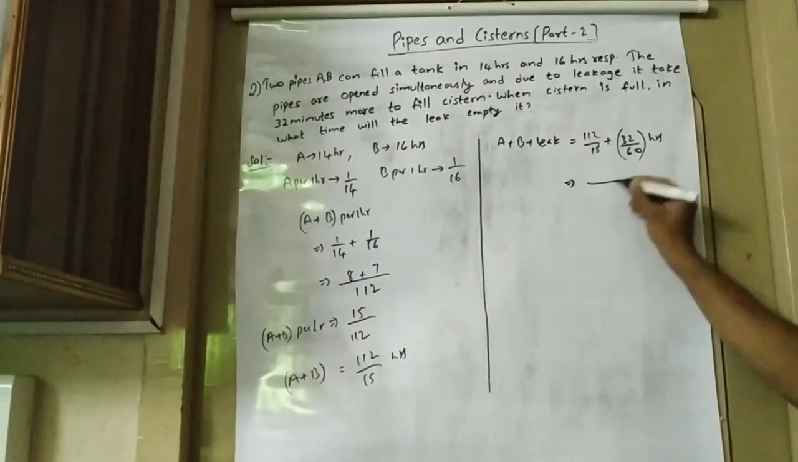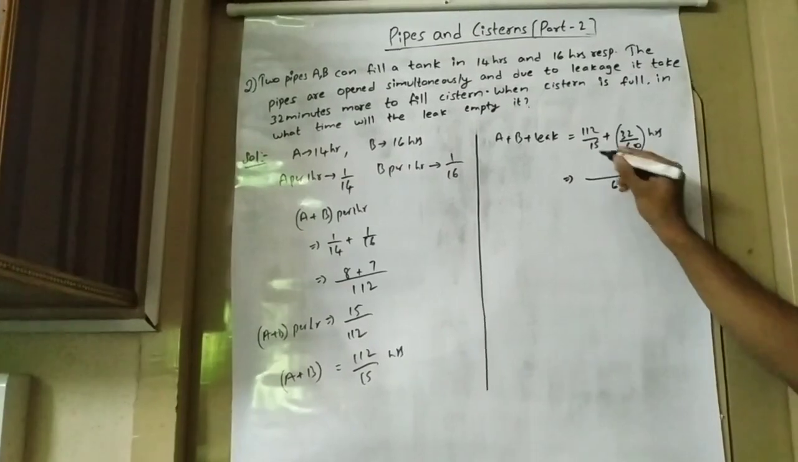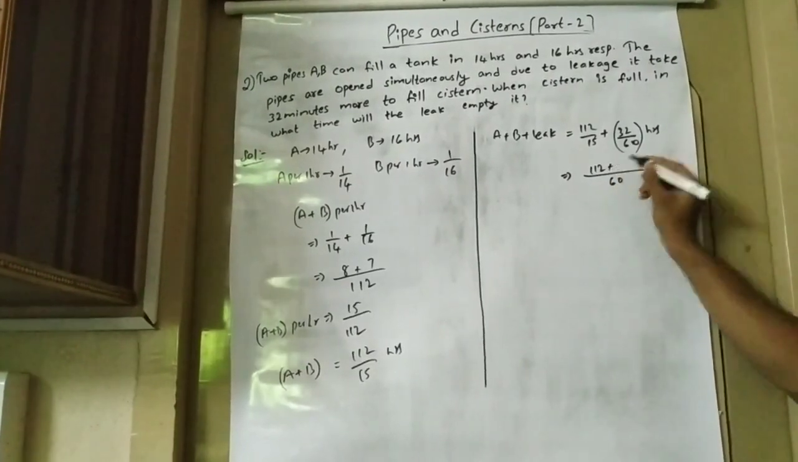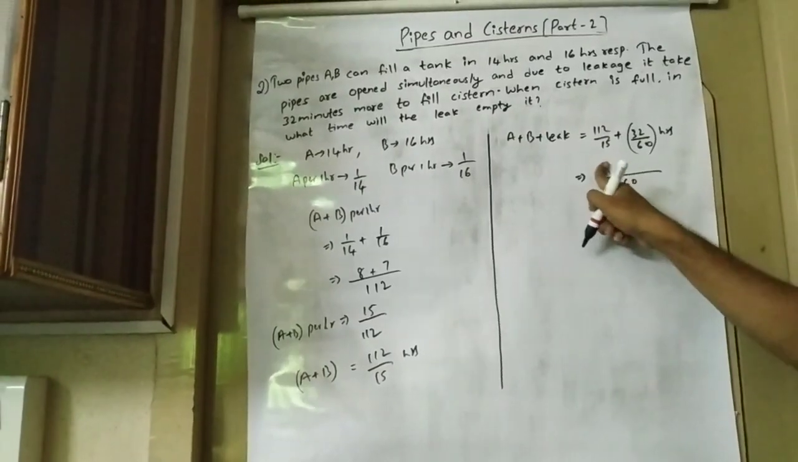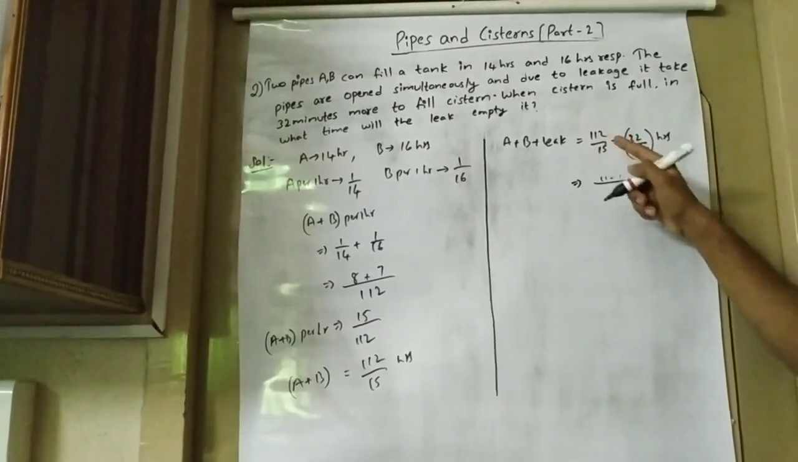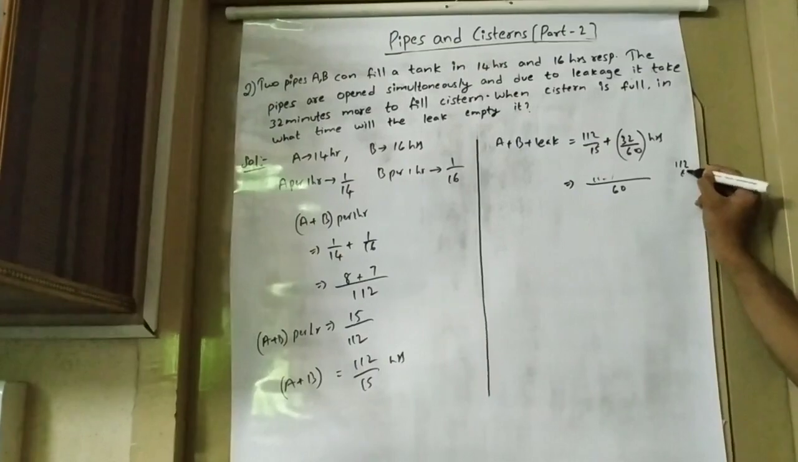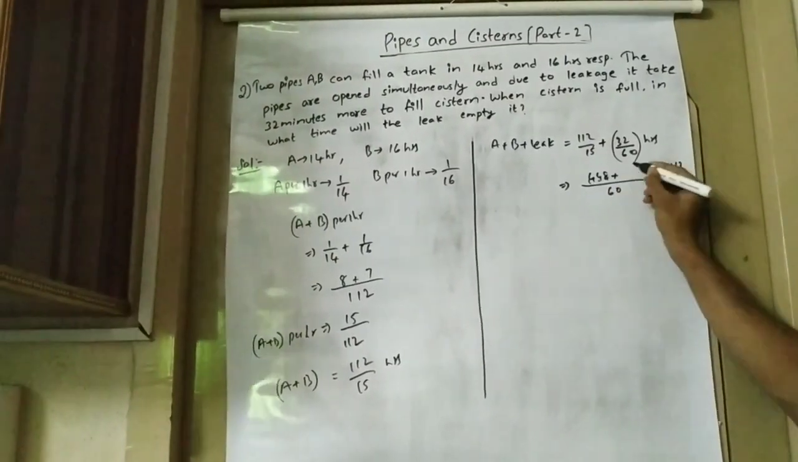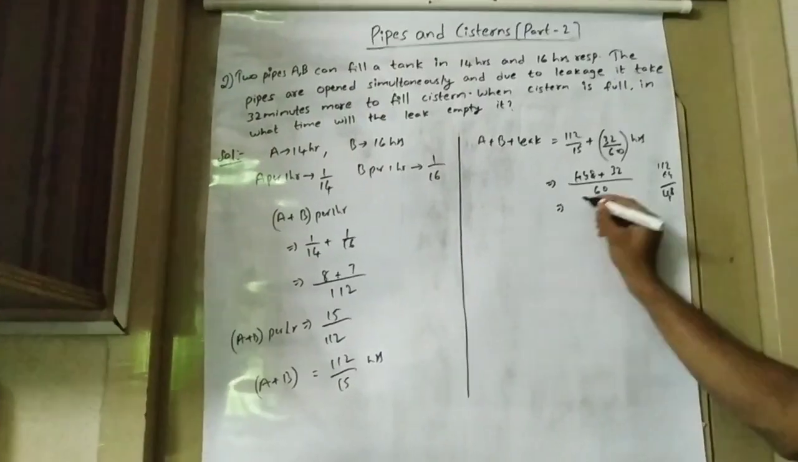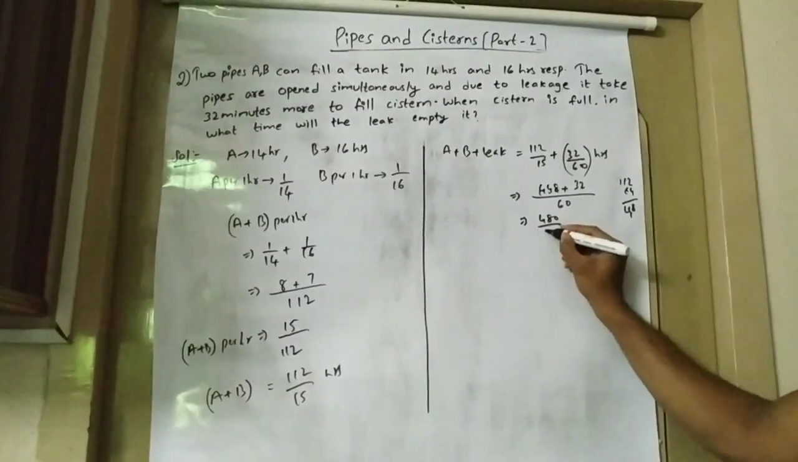So take 60 as the LCM: 15 ones are 15, that is 112 plus 60 ones. 15 fours are 60, 112 fours are 448, plus 32. That is equal to 480 by 60.